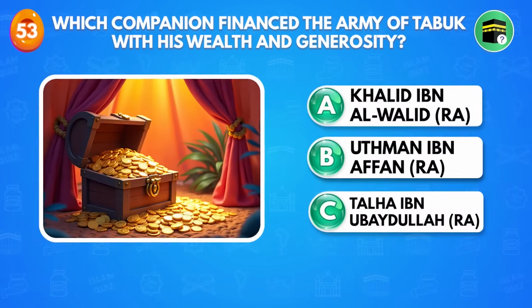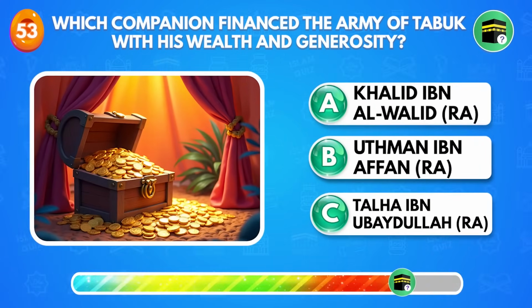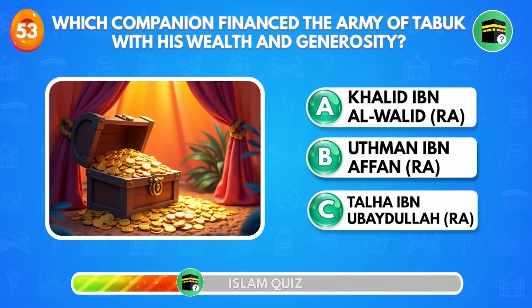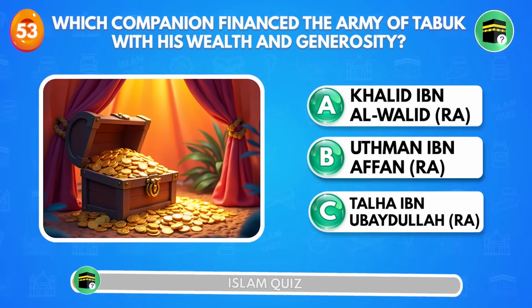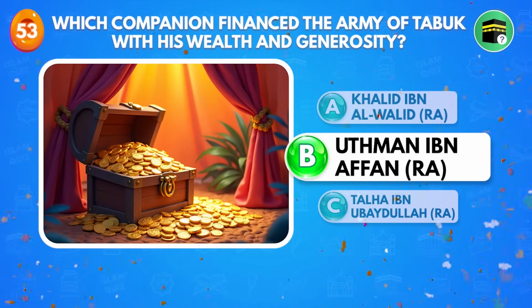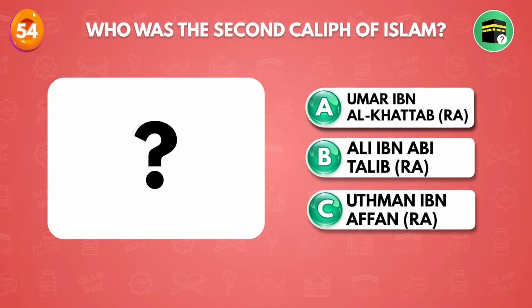Which companion financed the army of Tabuk with his wealth and generosity? Uthman ibn Affan radiallahu anhu, who was the second caliph of Islam.